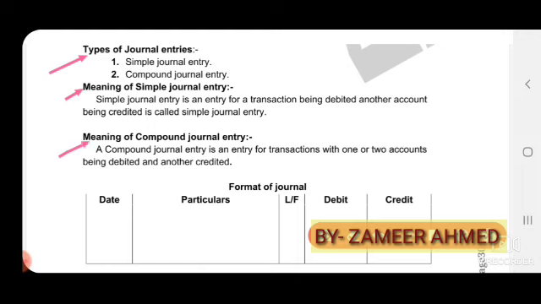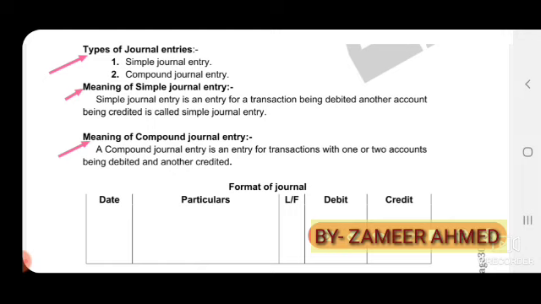Next, compound journal entry. A compound journal entry is an entry for a transaction with two or more accounts being debited or credited. For example, started a business with cash and building. The owner is starting his business by introducing two assets, first cash and another building.